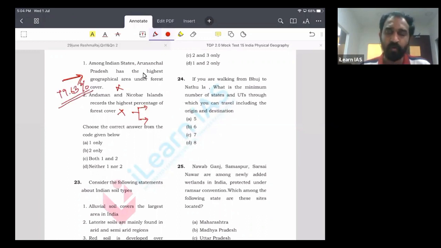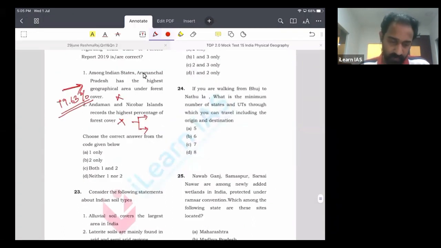So in 2012, UPSC asked a question. One statement was forest cover above 80%, and the answer was Arunachal Pradesh. But now the forest cover has reduced. So look how dynamic all these factors are. The forest cover has reduced. Now that question, the answer will be different. Okay, there is no answer for that question. So keep this information.